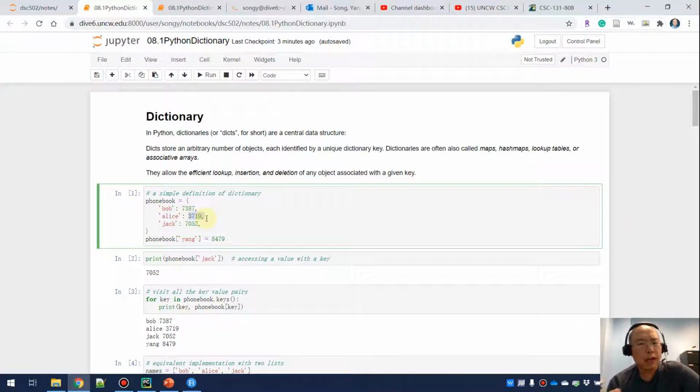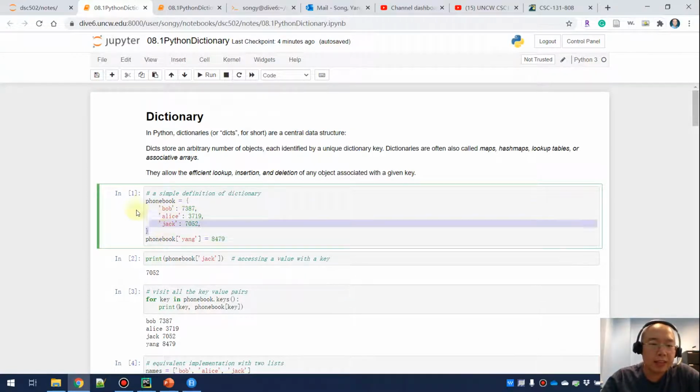And you may wonder, can I use some other data types as the keys? Well, my answer is yes, you can do that, but you have to be careful. If you want to use a list to be a key, you cannot do that. That is probably the most common data type in Python that you cannot make a key. However, if you want to make a list a value, so if you want to place a list here, that's fine. But if you want to place a list here, no, you can't do that.